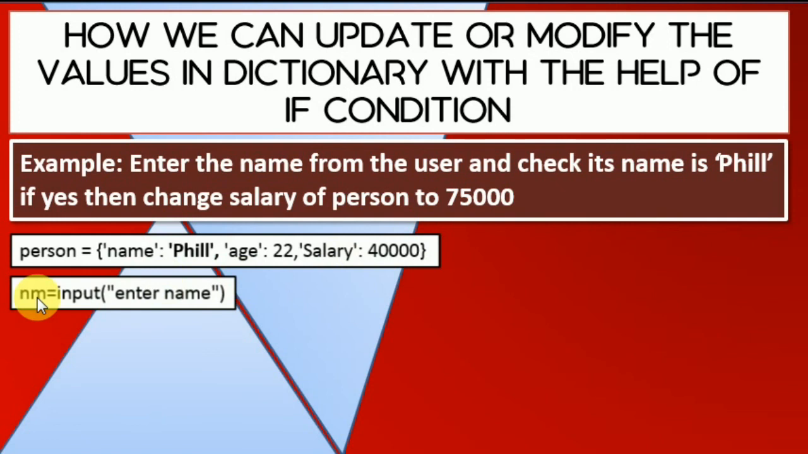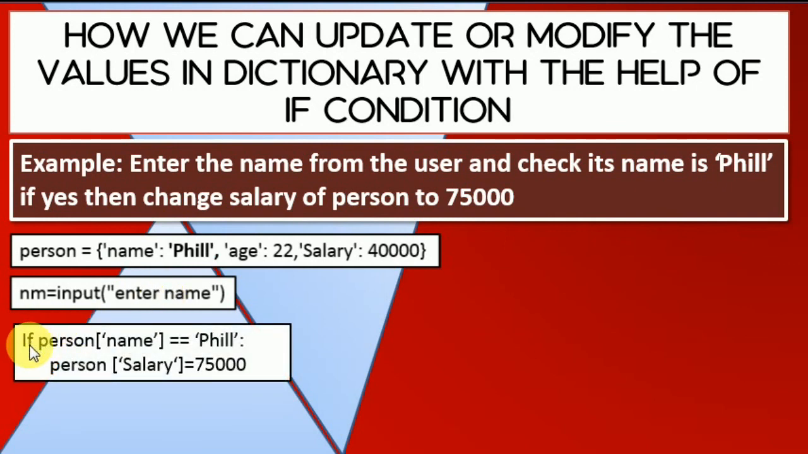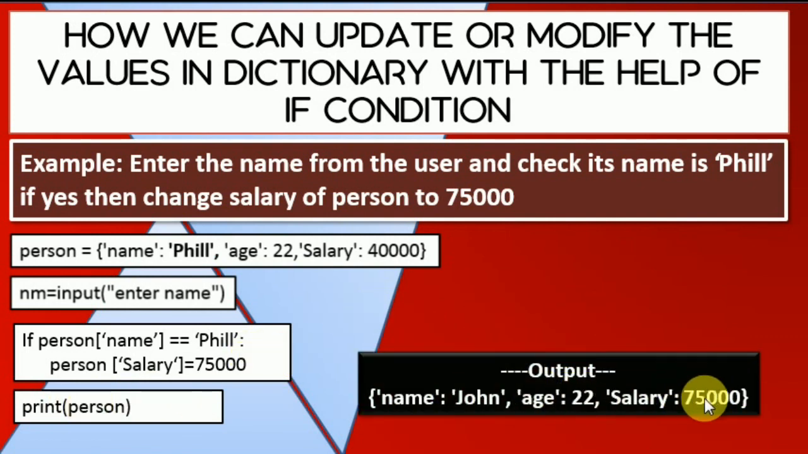The first thing is we take an input, the name. So nm is the variable. We accept that name and then we check whether person['name'] is equal to Phil. If yes, this line is going to be executed. And what is that line? Person is the name of the dictionary, then the bracket sign, and the name of the key, salary, equals 75,000. When we execute this line, print(person), it will show us the output and the salary is going to be changed. I'm going to show you that practically also.